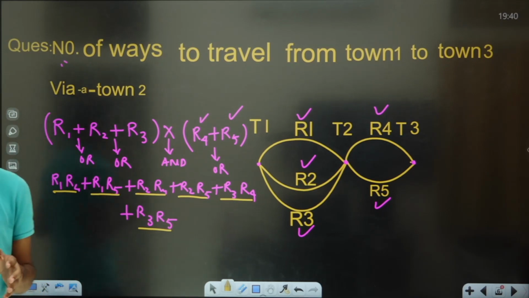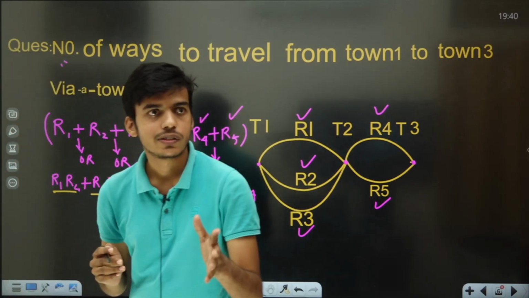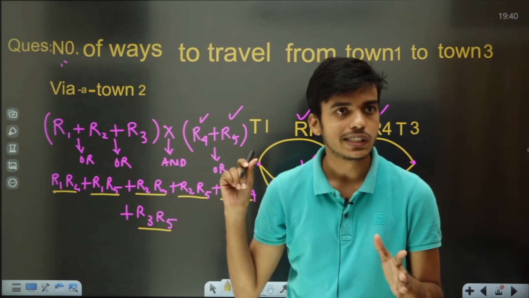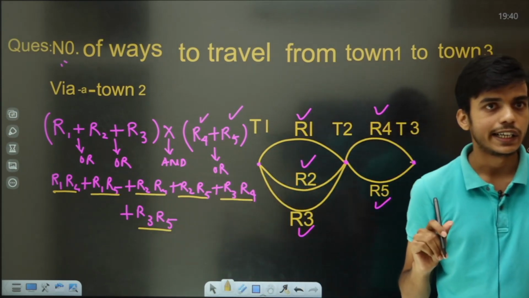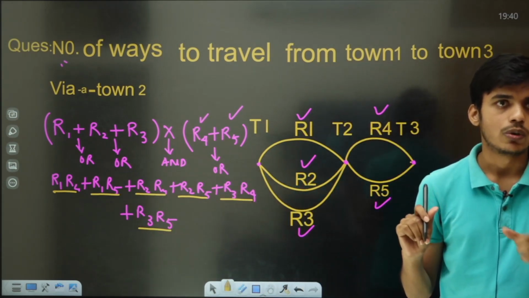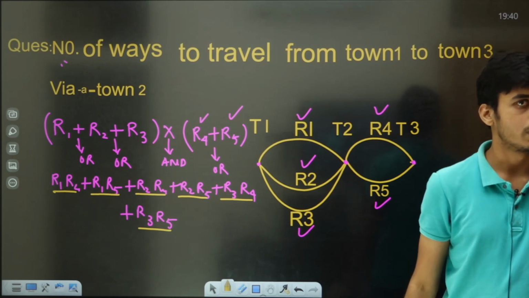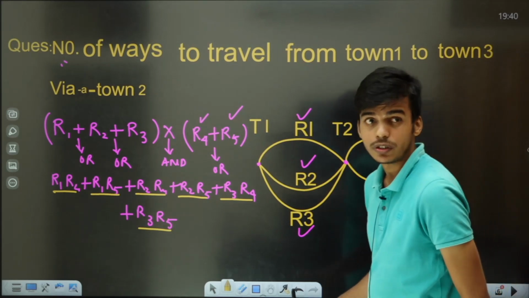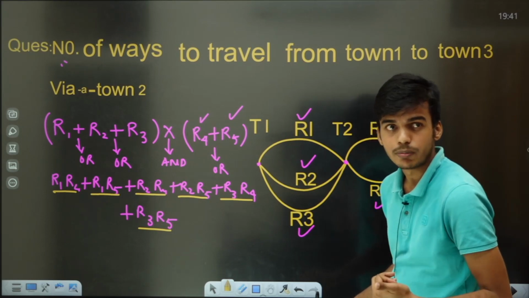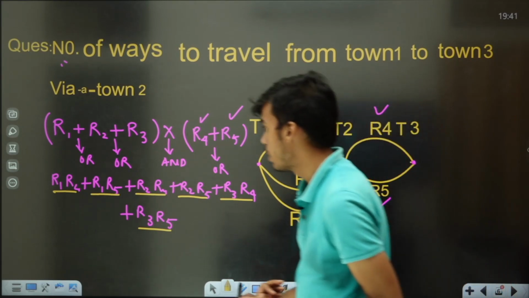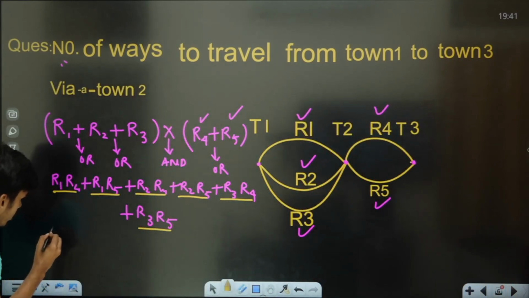And wherever we are speaking "or" in English, we are keeping a plus symbol in mathematics, and wherever we are speaking "and" in English, we are keeping a multiply symbol in mathematics. Hope you guys would have got my point. Now proceeding further, how do we need to count them? You would have to write it like this.